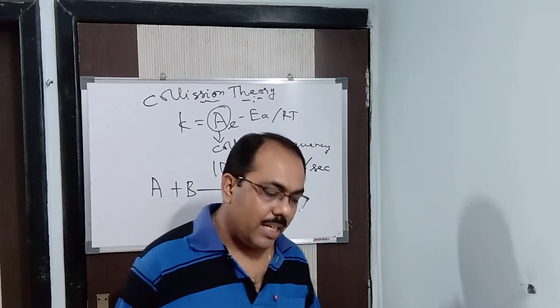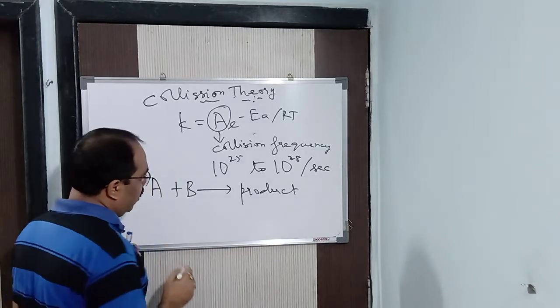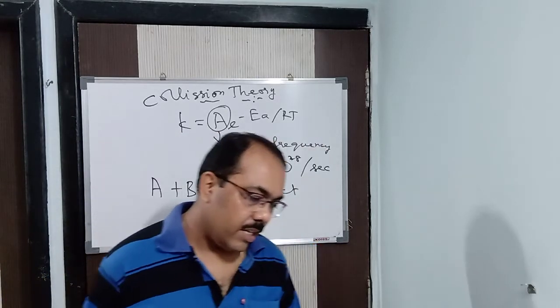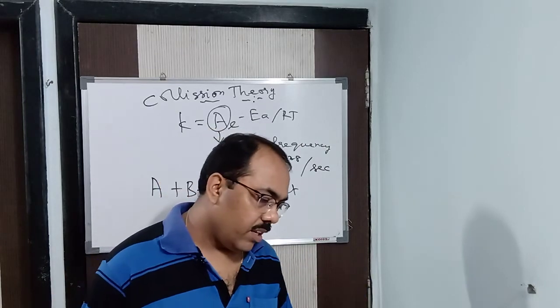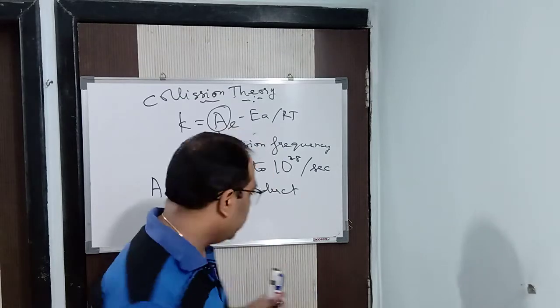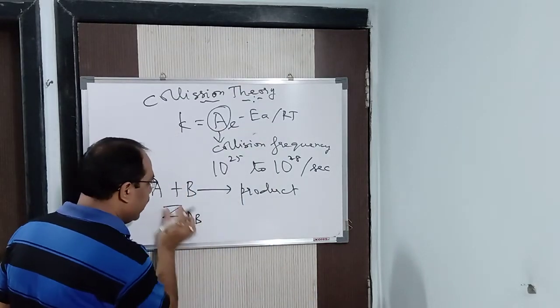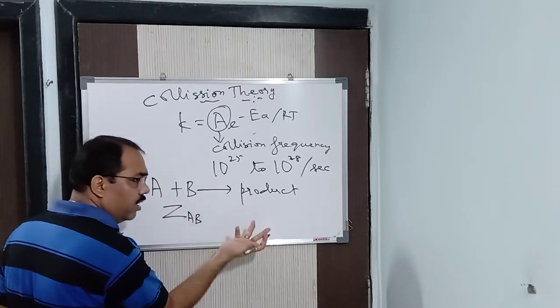Fine. Let us say the collision frequency is nothing but your Z, and f, small f. Let me write it here, then only you'll understand. The collision frequency is Z. Let me write it as Z_AB, because I have taken the reactants as AB. You will say no, so I'll take CD: Z_CD.